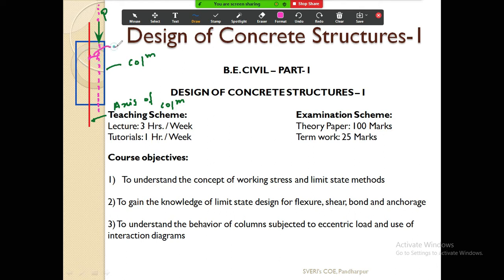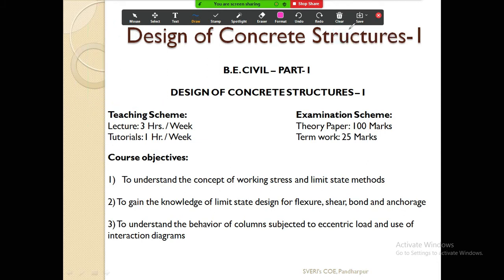This is called eccentricity, whatever gap is there, and the load may be acting on the right hand side or on the left hand side. This type of load we call an eccentric load. That also we are going to see in the designing of the column.